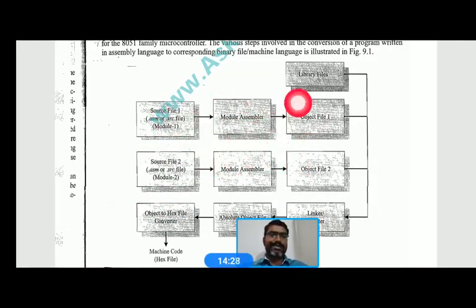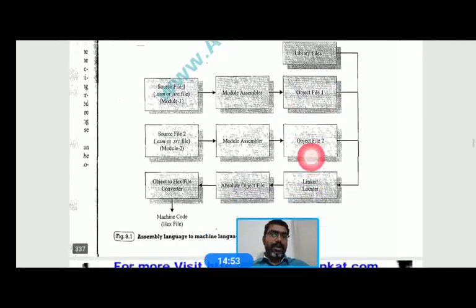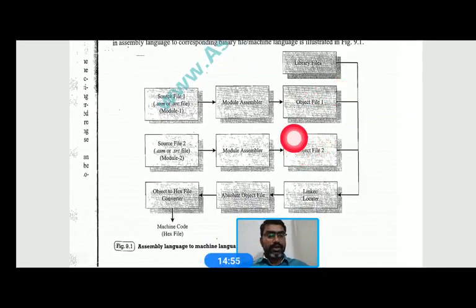We convert this into an object file. For example, in MASM we type the command MASM filename.asm, which compiles and checks for errors. If there is no error, it will convert that .asm file into a .obj file, right? The filename.obj will be the obj file, that is, the object file. So once you convert this into the object file, then you have to